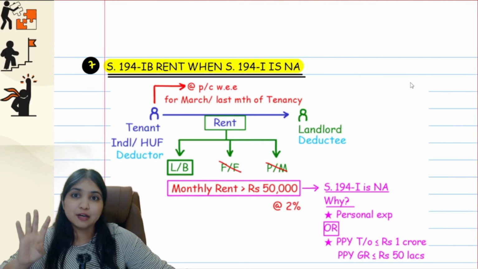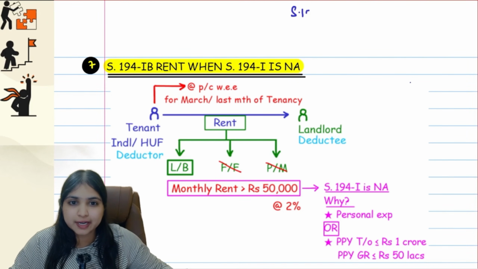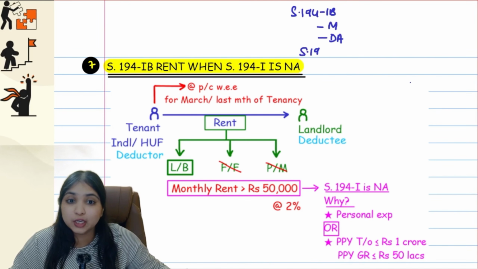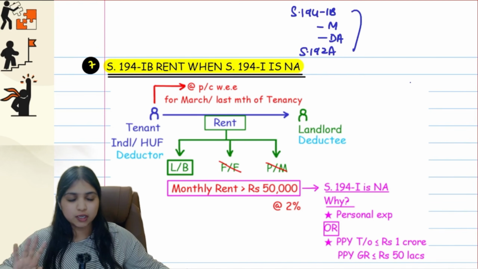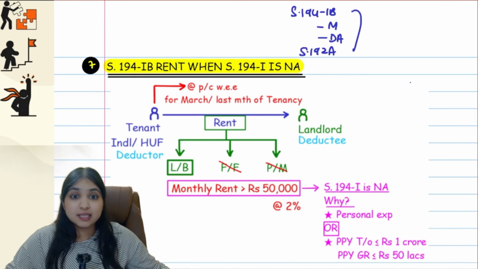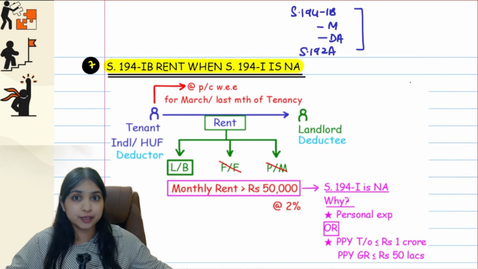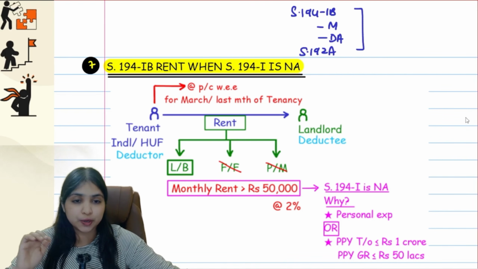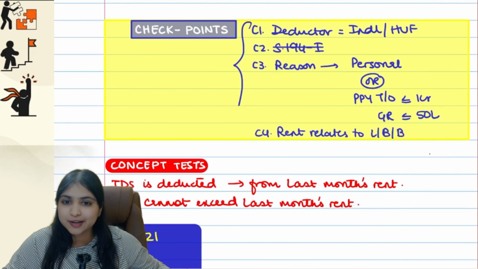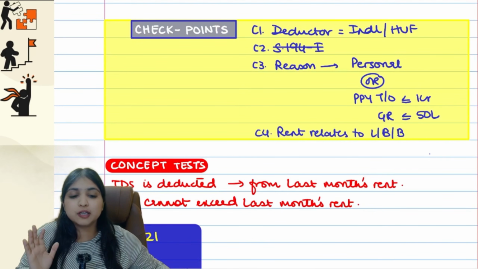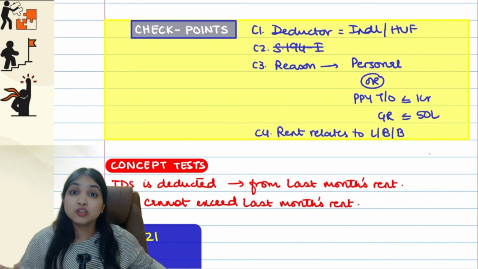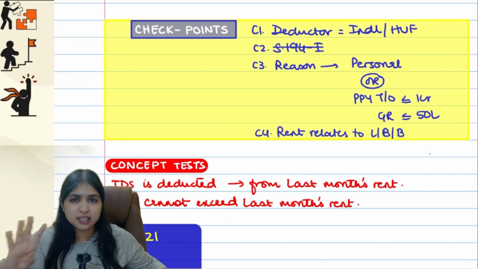Basically what happens is there are 4 sections: section 194IB, section 194M, section 194DA and section 192A. All the 4 sections we have not learned till now. In these 4 sections, there's a lot of scope for silly mistakes. So that is why in these 4 sections alone, our style of learning will be a little different. We will have something called a checkpoint. Like over here, we have 4 checkpoints in 194IB. Only if all the 4 conditions are fulfilled, only then this section will apply. So thinking will be very easy for us in these 4 sections.